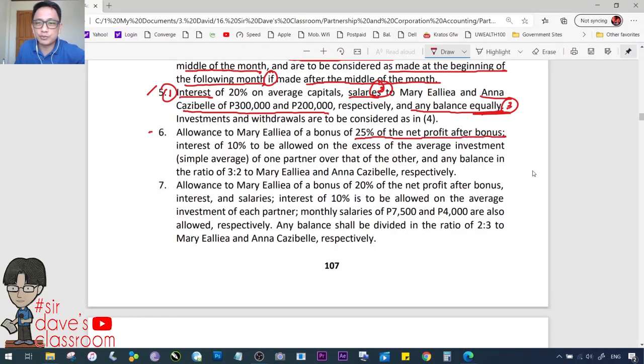So, may bonus provision, number 1. Interest of 10% to be allowed on excess of the average capital investment. Sabi, simple average lang daw. Okay? So, that is provision number 2: the excess of one partner over that of another. And any balance in the ratio of 3:2. That is the third provision for number 6.